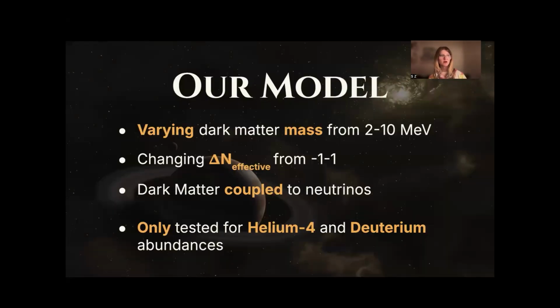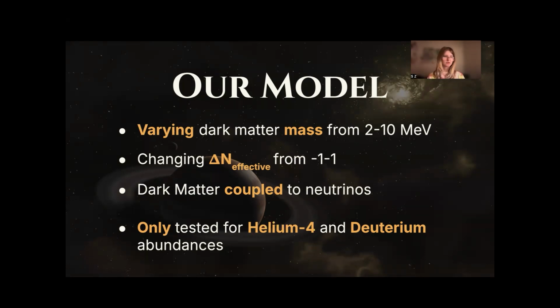This study focuses on altering the mass of dark matter coupled to neutrinos from 2 to 10 MeV, as well as changing delta N_eff, the amount of added radiation density as compared to the standard value. Since our model is coupled or interacting with neutrinos, this species of dark matter would directly impact the proton and neutron conversion rates neutrinos play a role in.